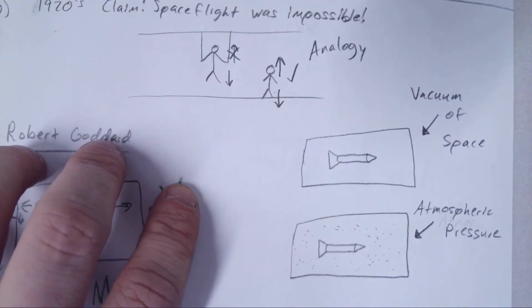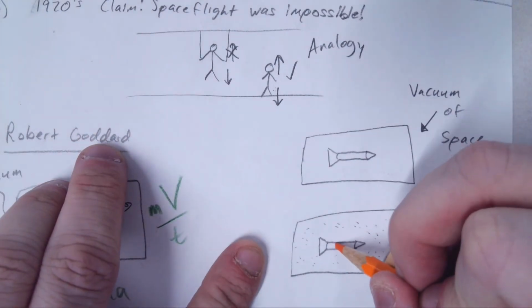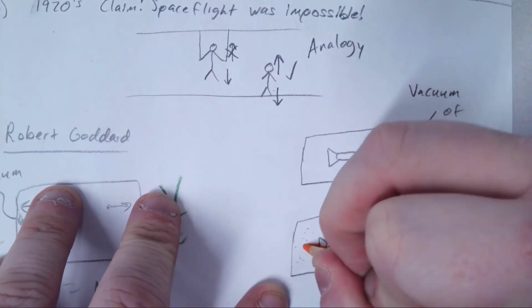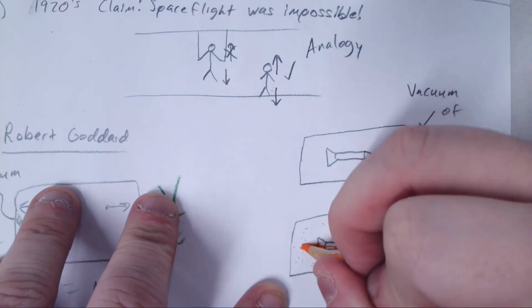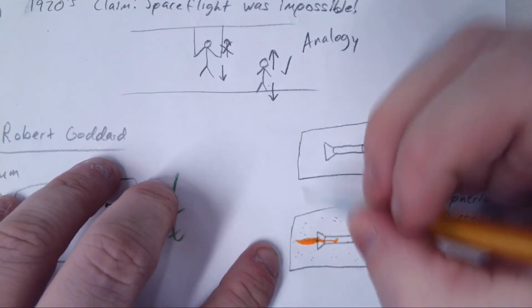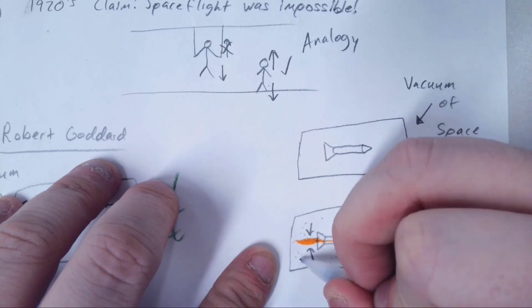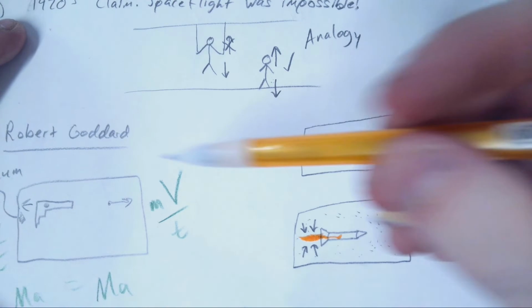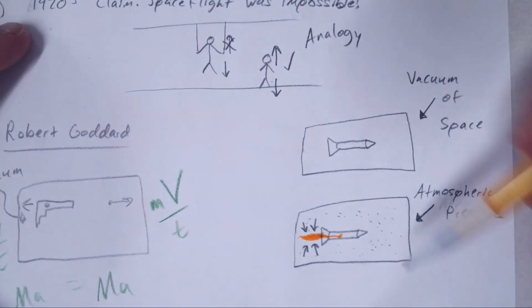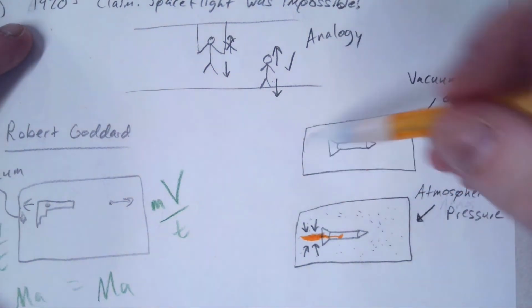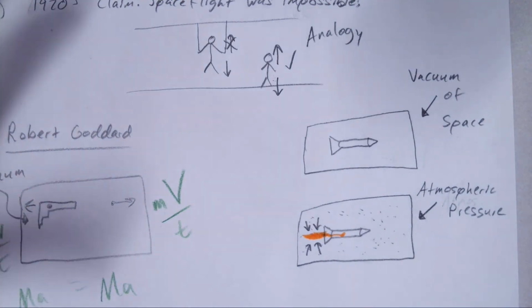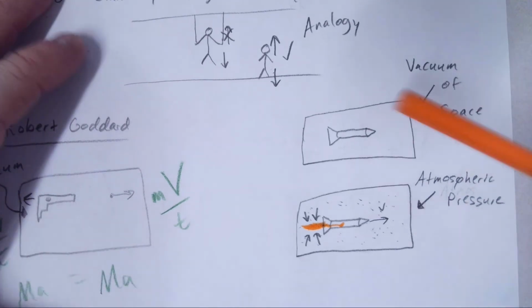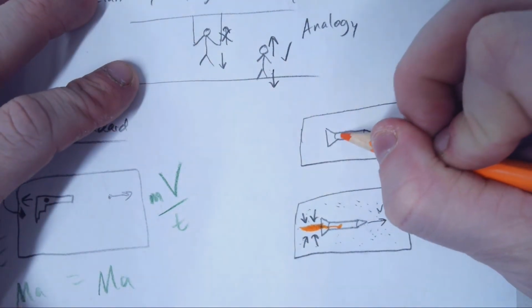The reason that's not the case is that the fuel that's inside wants to go out, and it basically stays in a straight line. The reason it stays in a straight line is that you have so much pressure from the outside atmosphere that is reducing that. The faster the thrust goes out, the faster the rocket's going to go forward. But if it has a hard time even getting out because you have pressure, it's going to result in a slower velocity. However, if you go to a vacuum, once again, you have this fuel that wants to get out.